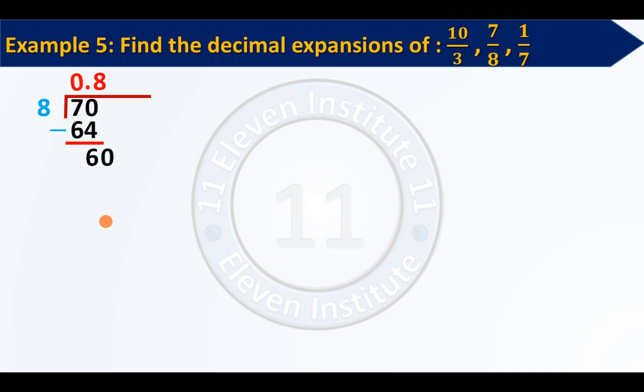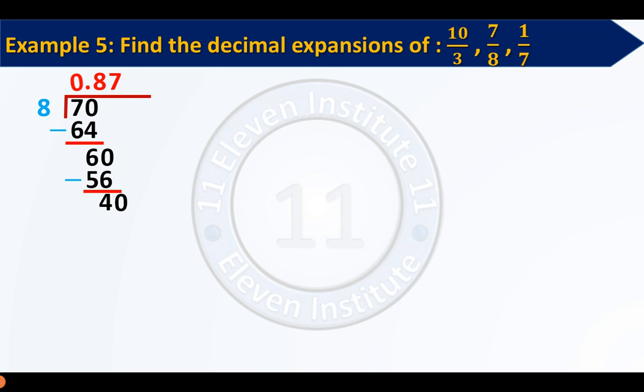Now this is 60 for us, and 60 divided by 8, right? So again we have 8 sevens are 56 like this, and we will subtract 56 from 60. We again get 4. Again our remainder is 4. Again 4 is less than 8, but we do not have to worry as we have done an unlimited recharge. See, again our point is dancing. It is reminding us that we can write a 0 beside our 4 like this.